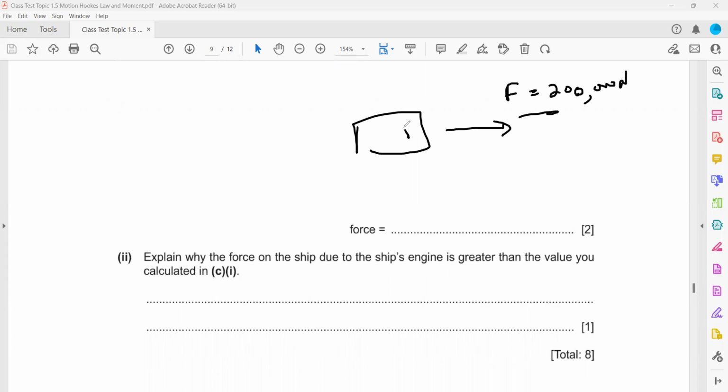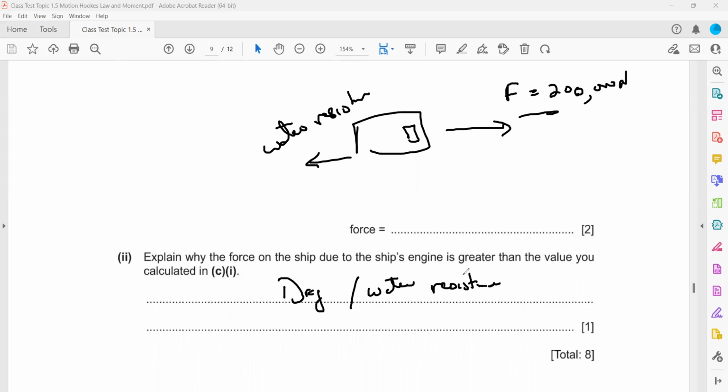But in practice, the engine should apply more force because there will be a force from the water, a water resistance, which you can also call drag. The drag or water resistance opposes the motion. That's why in practice, the force of the engine will be much higher than 200,000 newtons.